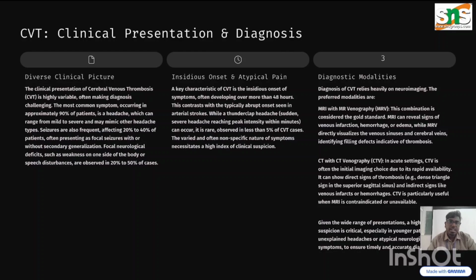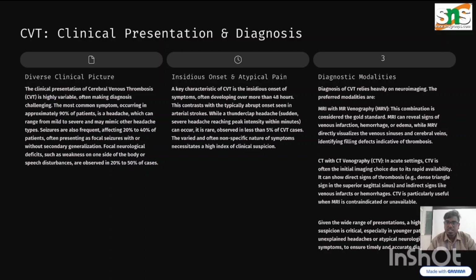The clinical presentation and the diagnosis for the CVT are: 90% of affected patients have headache, which ranges from mild to severe and can mimic other headache types. Seizures are more frequent, with 20 to 40% of patients showing seizures as a clinical feature. The onset is insidious with atypical pain, whereas an abrupt onset is seen in arterial strokes, while thunderclap headaches, which are severe headaches reaching peak intensity within minutes, are observed in less than 5% of CVT cases.